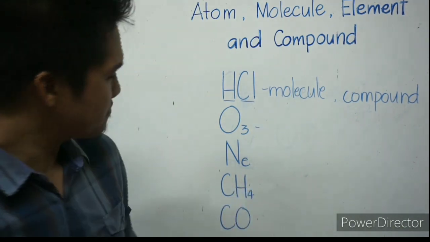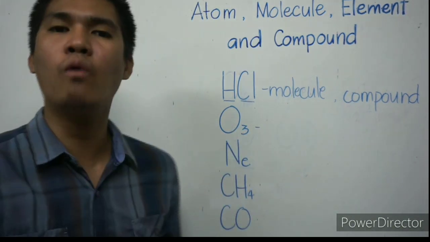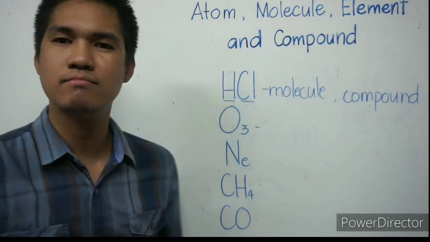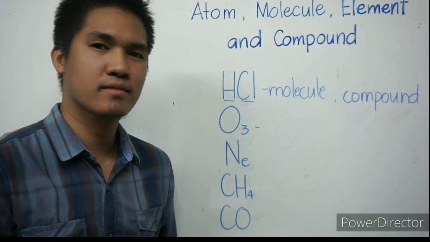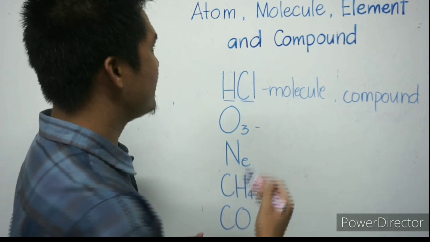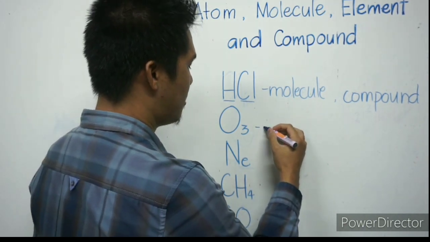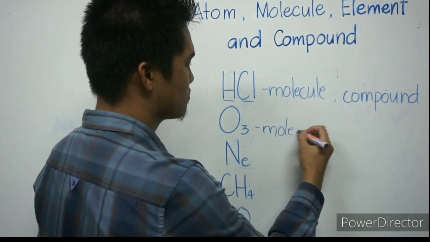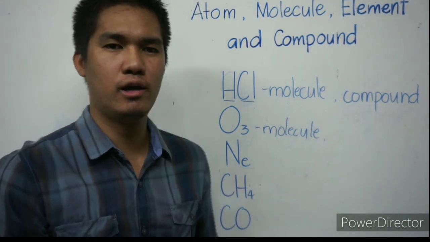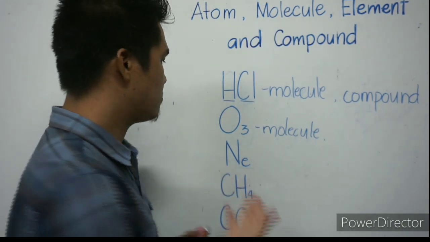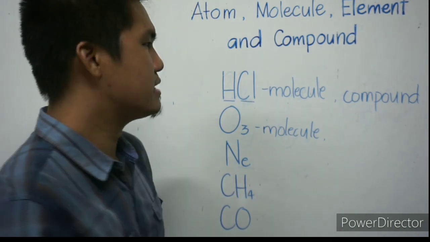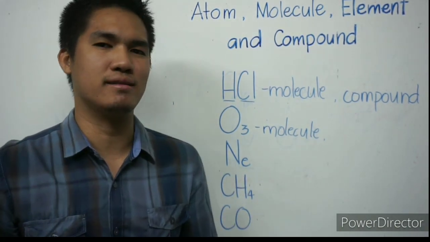Next example, O3 or ozone. Ozone, what is that? Is that an atom, molecule, element, or compound? So ozone is a molecule because it's made up of two or more atoms. 3 oxygen, that is ozone. Is it compound or a pure element?